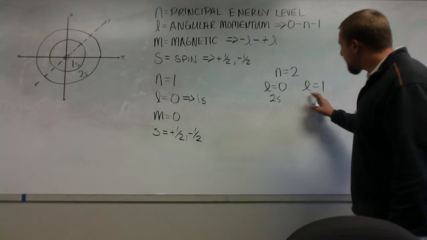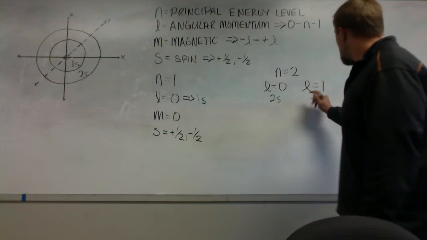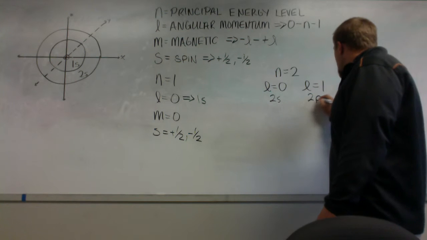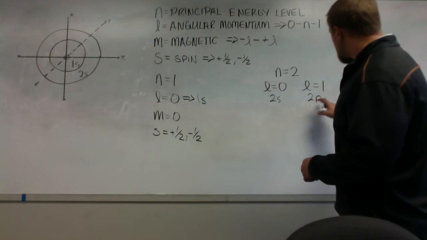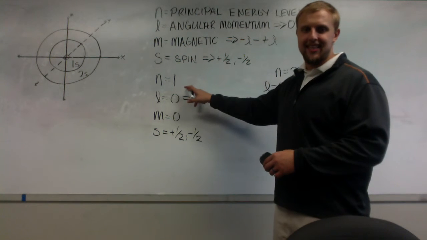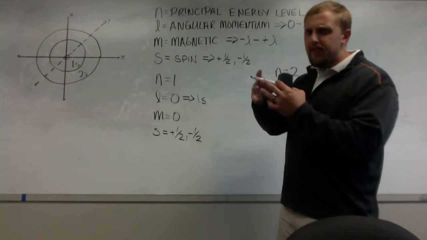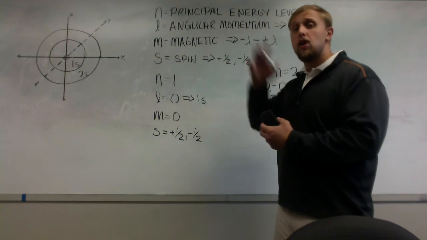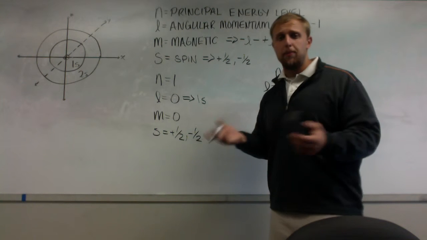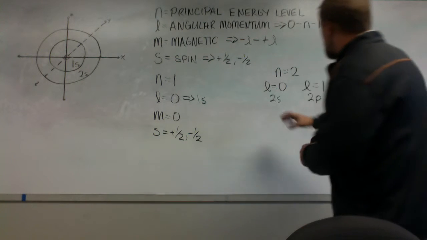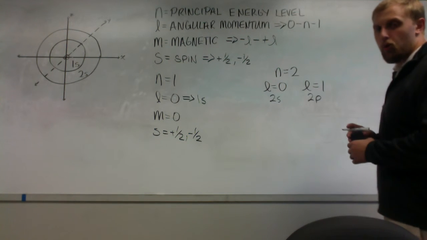Now, instead of s, an L value of 1 corresponds to the 2p subshell. Notice that the p orbital does not exist in the first principal energy level. That means you have to get further out from the nucleus for the p orbital probability location to exist. So then we have the 2s orbital and the 2p orbital.